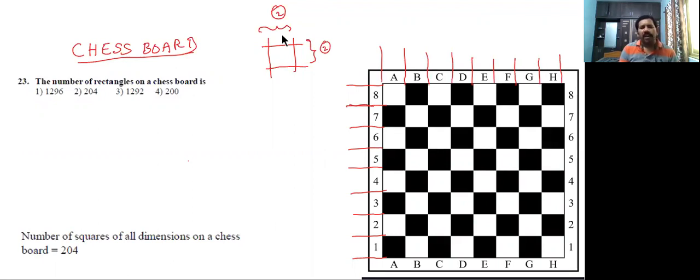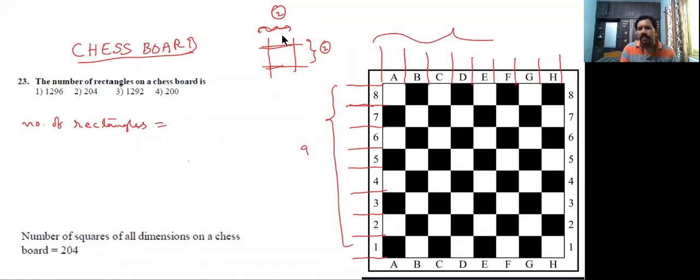Now, one rectangle needs minimum one set of two parallel lines and another set of two parallel lines. So the number of rectangles on a chessboard depends on how many parallel lines there are here: 9 in each set.